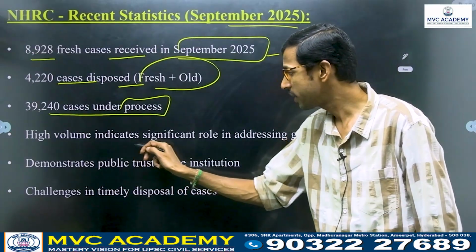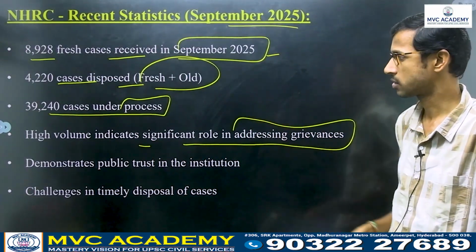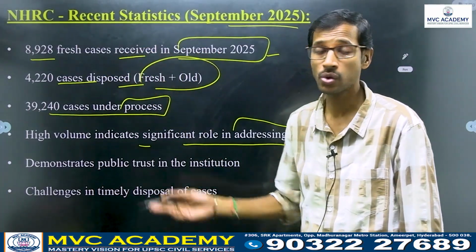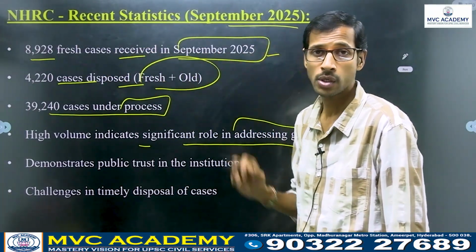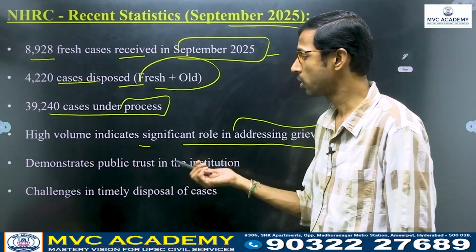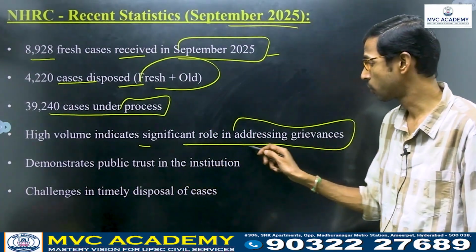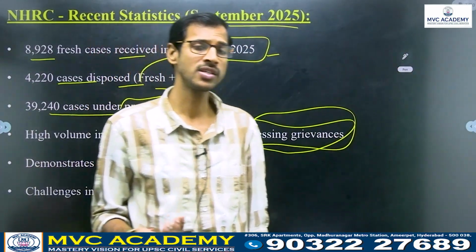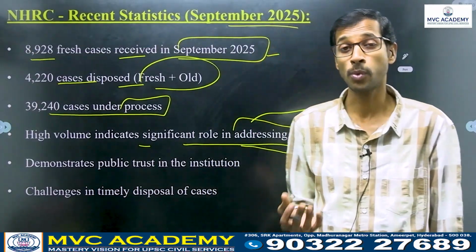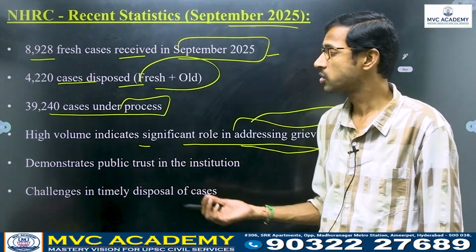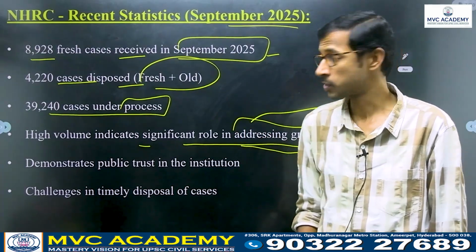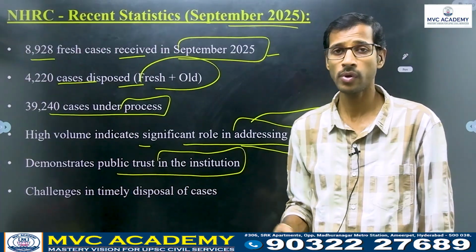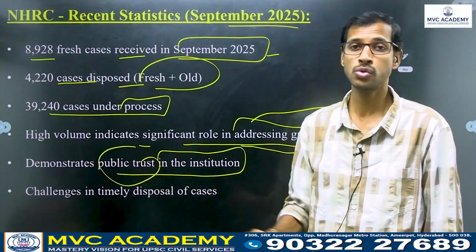So the high volume indicates a significant role in addressing grievances here. Almost 8,000 fresh cases were received in September 2025 alone. That is a high volume. What it indicates is a significant role in addressing grievances. It has to play a significant role in problem solving of these violations of fundamental human rights, especially. And it also demonstrates public trust in the institution.